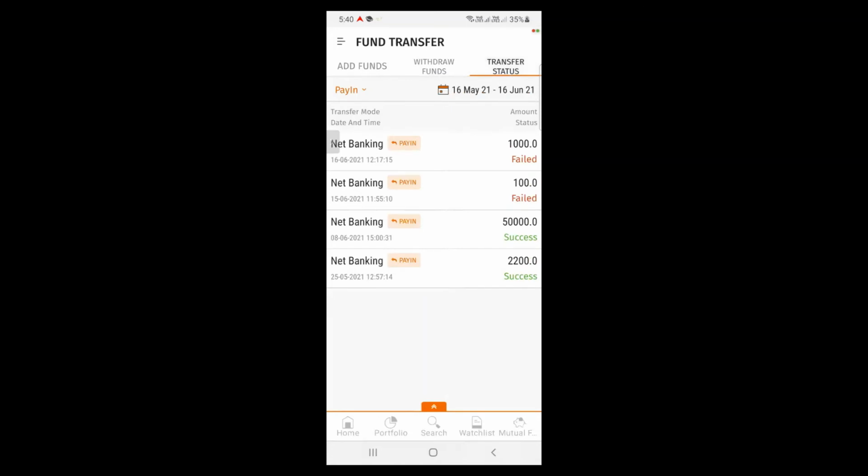Here in this third window, you can see your transfer status, that is any pay in or payout. What is the status, whether it has failed or whether it has proceeded, or is it in process. So this was all about fund transfer. Next, I'll show you how to do self-modification of your personal details.